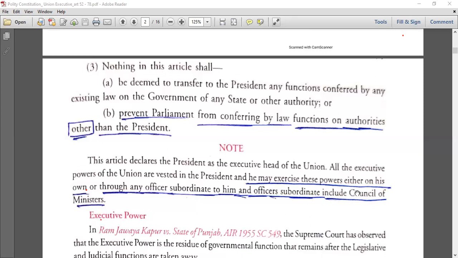You have to be very careful. Here it is mentioned in the Constitution, officers subordinate to them. The term Council of Ministers will come in other articles, not here. When we study other articles, Parliament, articles 74 and 75, we will come to know. Fine.